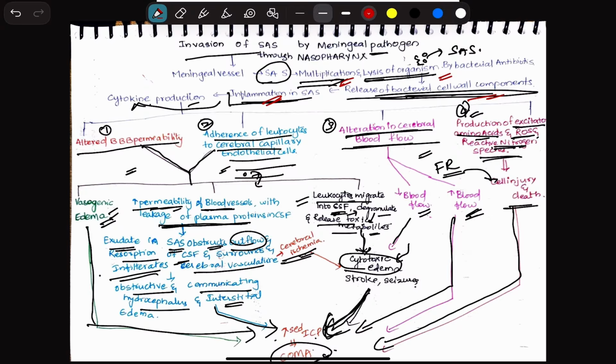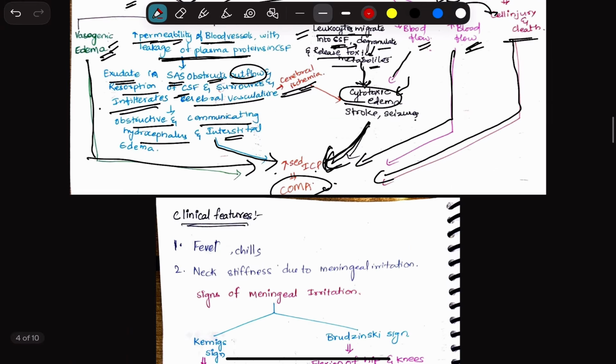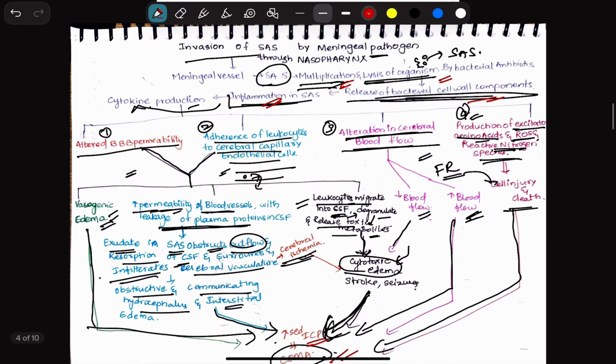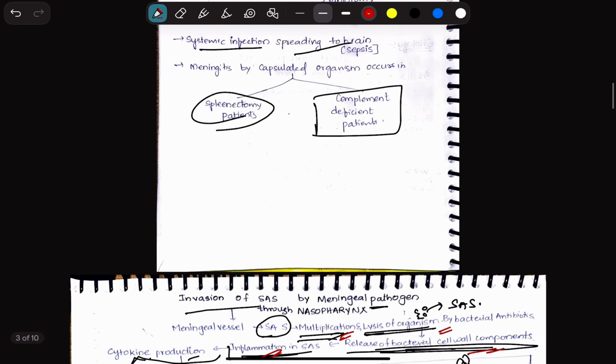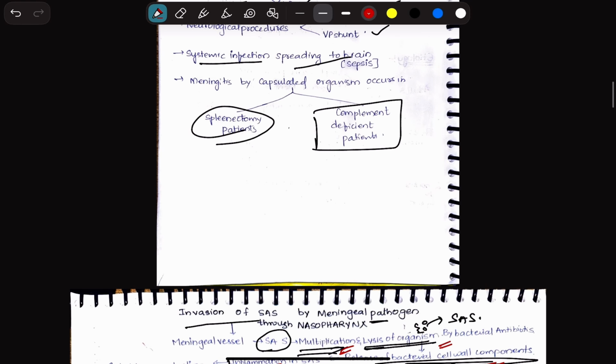These four different mechanisms will individually lead to an increase in the intracranial pressure, which will lead to coma. Okay, so this is about the introduction, etiology, risk factors, and also the pathogenesis of pyogenic meningitis.